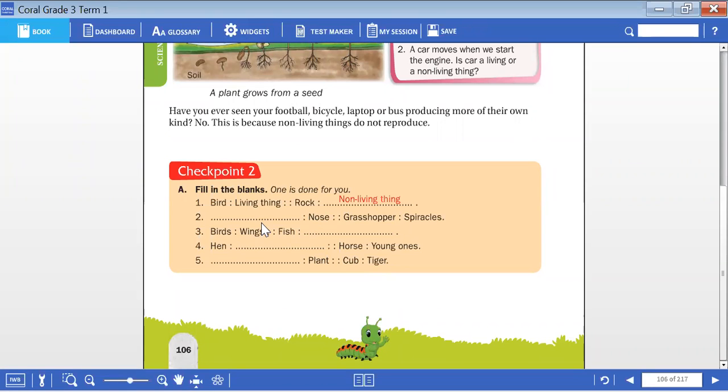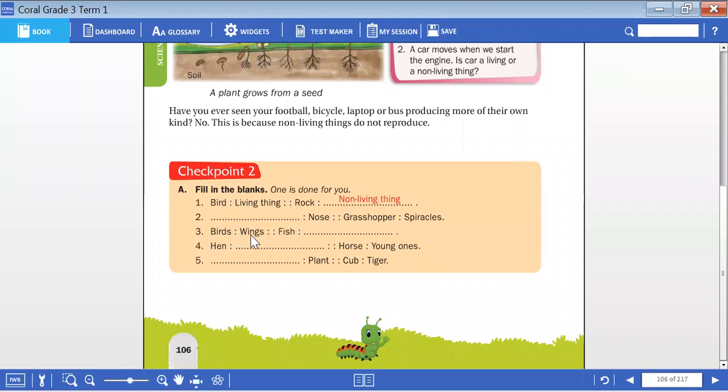Nose. Grasshopper, spiracles. Here they have given grasshopper means spiracles. What are spiracles? We came to learn that small pores will be present for a grasshopper to breathe. Those are called spiracles. If you revise your lesson, you can see grasshopper breathes with the help of small holes called spiracles. Then what about nose? Who will breathe with the help of nose? They're asking a question here for you. It's upon your own. My children are really intelligent and they're very active to answer.